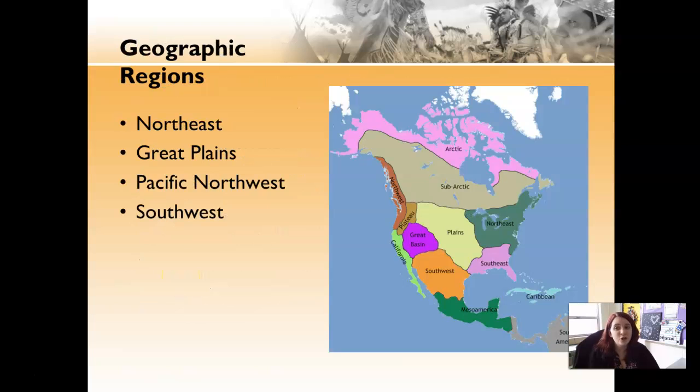We're going to focus on 4 geographic regions for these Native Americans. We're going to talk about the Northeast, which is over here, the Great Plains, which is here, the Pacific Northwest, which is up here, and the Southwest, which is down here. As you notice, you can tell from the landscape that it changes how these Native Americans adapted. For example, the Great Plains is in the center of North America. There's not a lot of water, so that impacts how they get their resources. The Southwest is towards the south, which means it's going to be hotter, so they have to adapt to that as well.